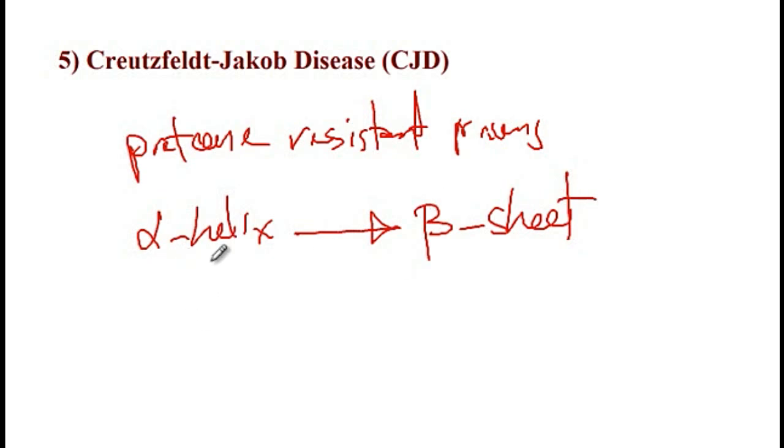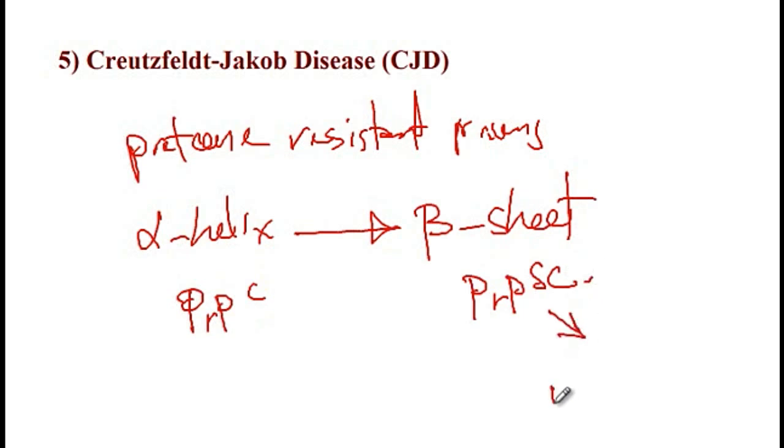The normal protein with alpha helix structure is called PrPC, and once it acquires mutations it is called PrPSc. This PrPSc would be able to transport to the nervous system via the axons. It keeps on accumulating inside the cells and causes neuronal cell death upon accumulation.